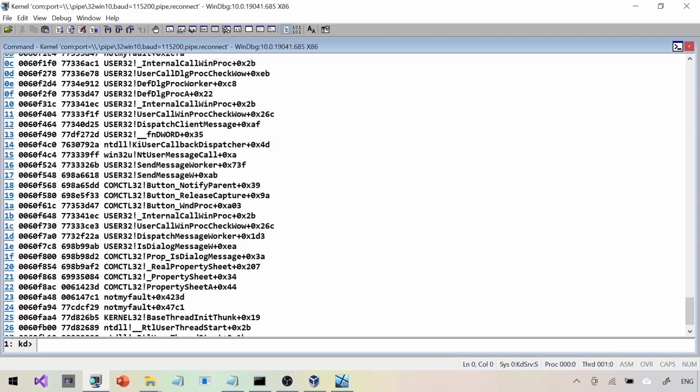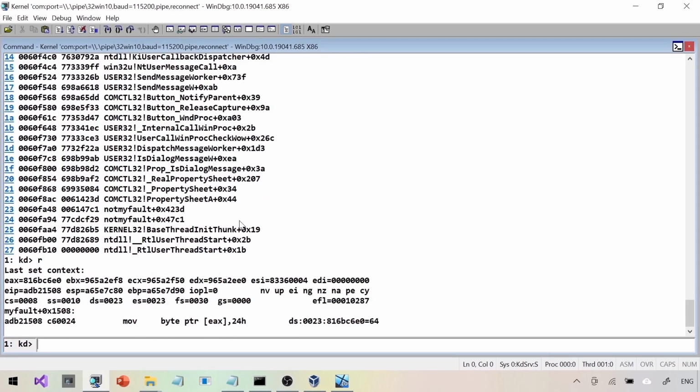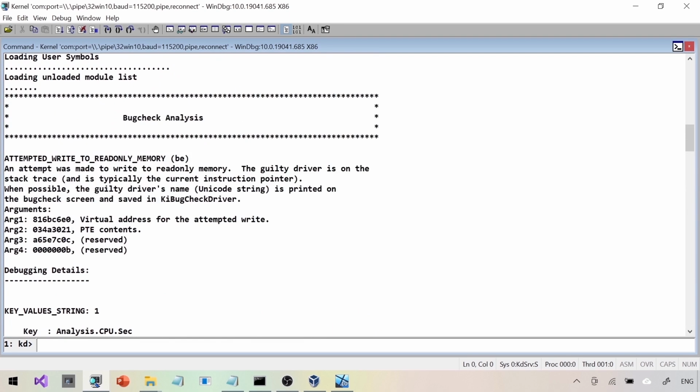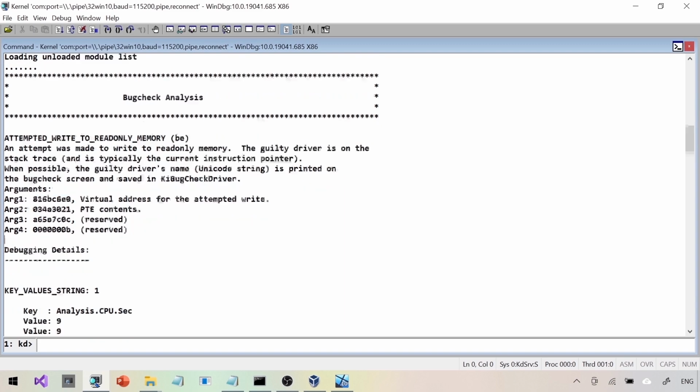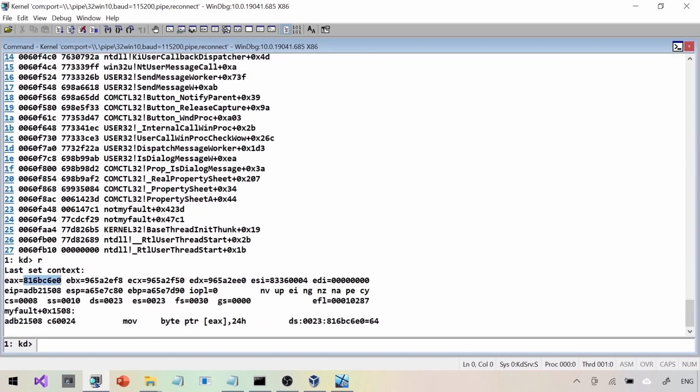OK command, just to see the stack. The stack is correctly pointing to the problem. r is also exactly the same information we saw. That is the address which we are interested in, and that is the exact same address which is being pointed by !analyze -v or the bug check code. What I'm going to do is a dc on that address. Let's see what we're going to get.